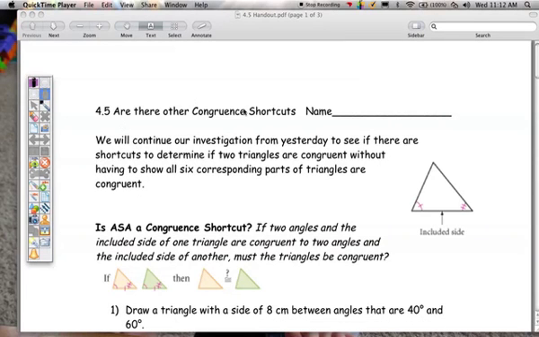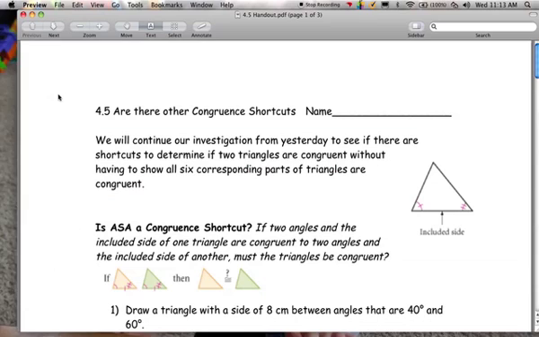Section 4.5, we're going to look for more congruence shortcuts. Today we're going to continue our investigation to see if there are any shortcuts to show that two triangles are congruent, or have corresponding sides that are exactly the same and corresponding angles that are exactly the same. So if we review from yesterday, we should discuss which ones worked and which ones didn't.